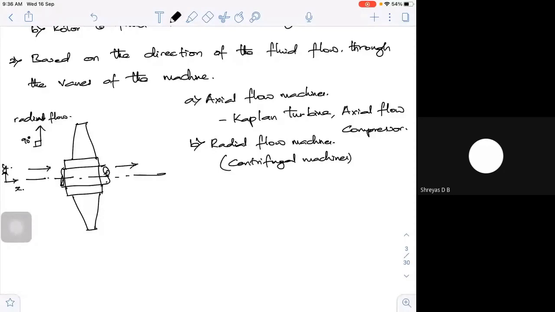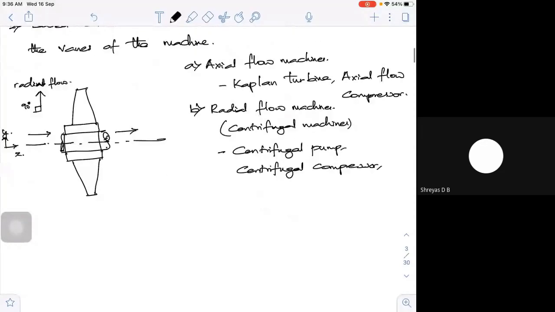So for them we have certain examples. Centrifugal pump, fine. We have centrifugal compressor, fine. And we have maybe the Francis turbine, which is a little bit of a radial flow machine. So the olden Francis turbine, because the modern Francis turbine is actually a mixed flow. Fine. Next, we do have certain machines.